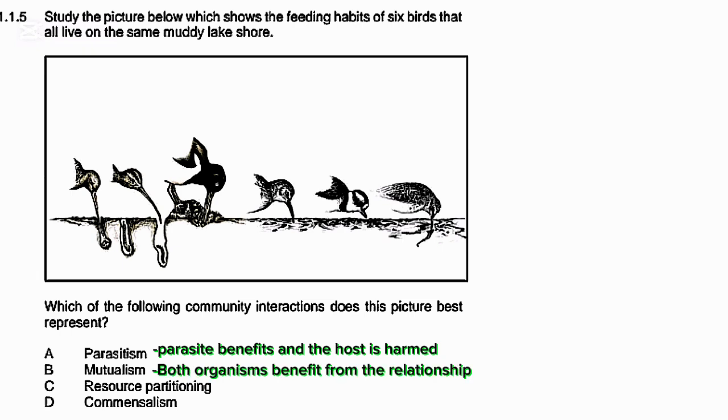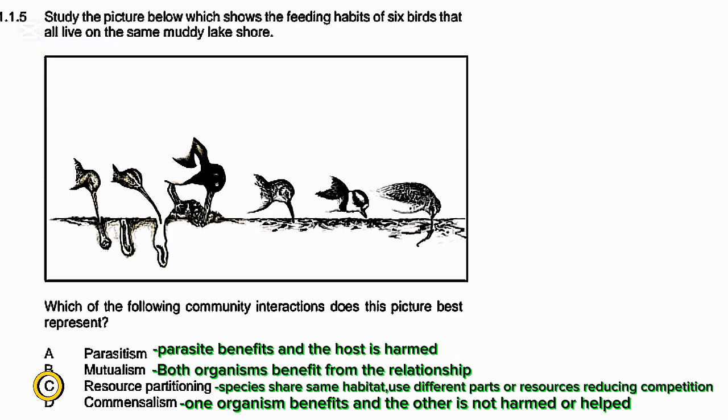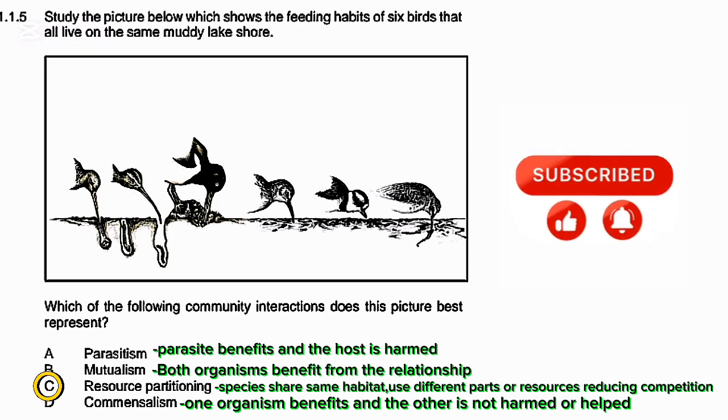Mutualism means both organisms benefit from the relationship. Resource partitioning is when species share the same habitat but use different parts or resources to reduce competition. Commensalism means one organism benefits, and the other is neither harmed nor helped. The correct answer is resource partitioning because the birds live in the same place, but feed differently to avoid competition for food.